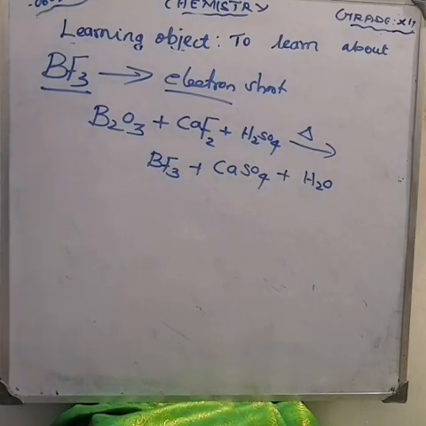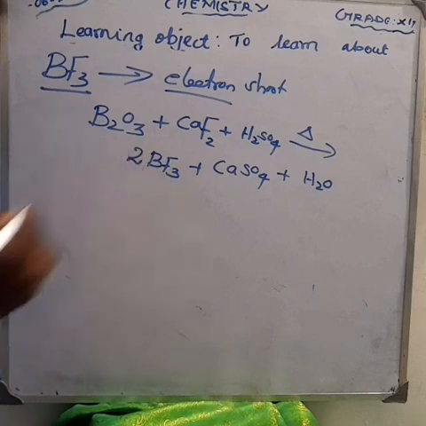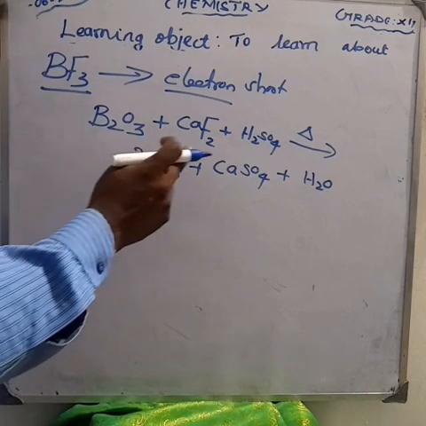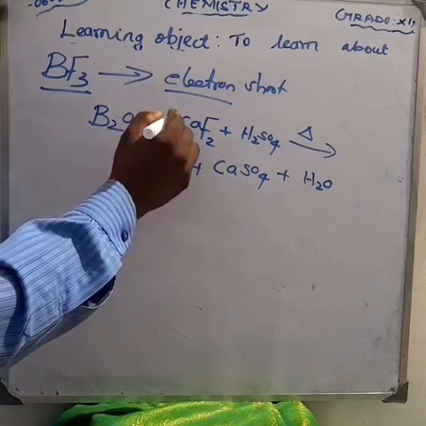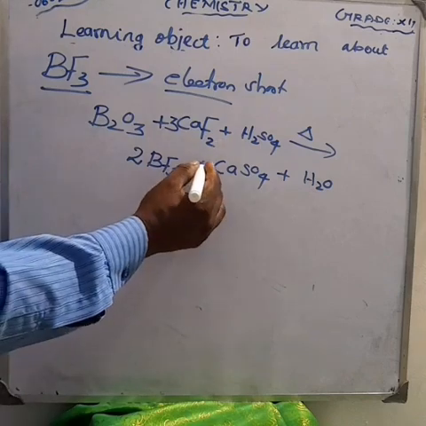Next, how to balance the equation. How much boron is on the reactant side? 2 boron, so make it 2 on the product side. Next, how much fluorine is there? 2 into 3 is equal to 6. Am I right? So make it 3 here. Now, how much calcium is there? 3 calcium. On the product side make it 3 calcium.